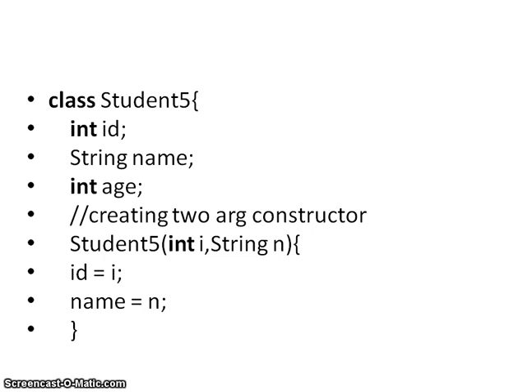Student5 is the class name. Again I am declaring id as an integer, name as a string, age as an integer. Here I am creating a two-argument constructor. So integer i is one parameter, string n is another parameter. I am simply assigning the value of i to id and the value of n to name. This is one constructor which has only two parameters.